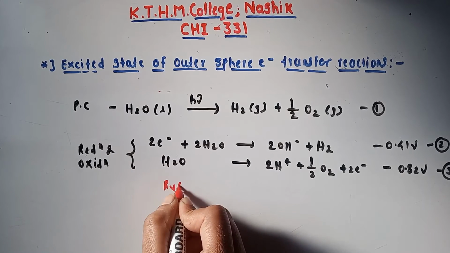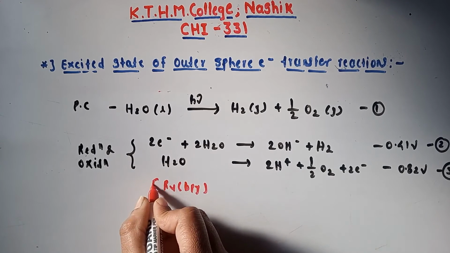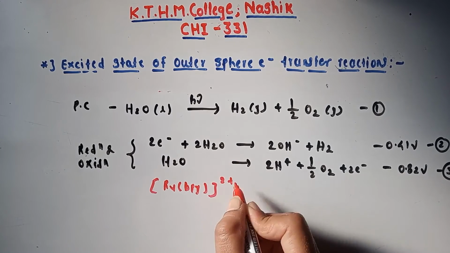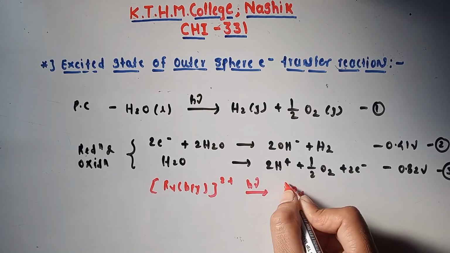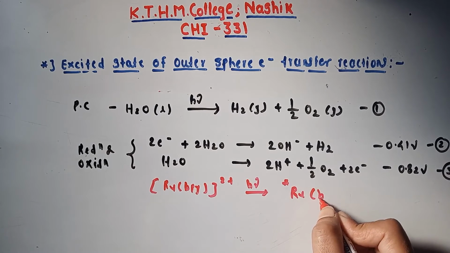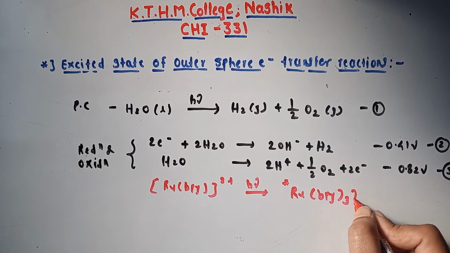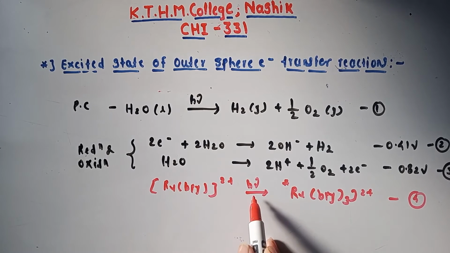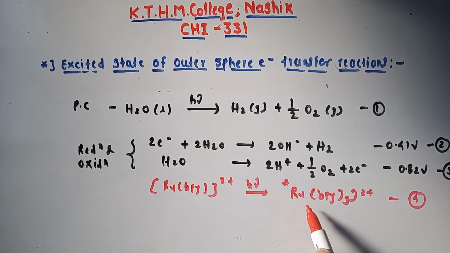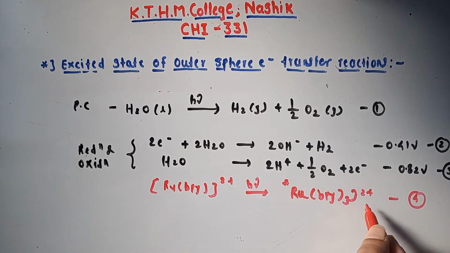Ruthenium bipyridine 3 2 plus, with h nu, gives ruthenium star bipyridine 3 2 plus. So this is your fourth reaction. As we know that water does not absorb visible light, the first step is the absorption of solar energy by the ruthenium complex, which gives ruthenium star bipyridine 3 2 plus.